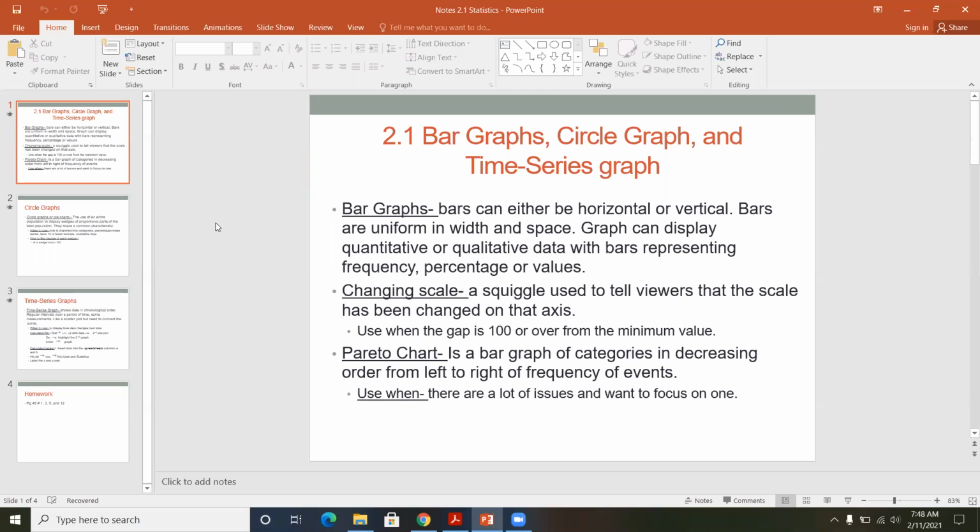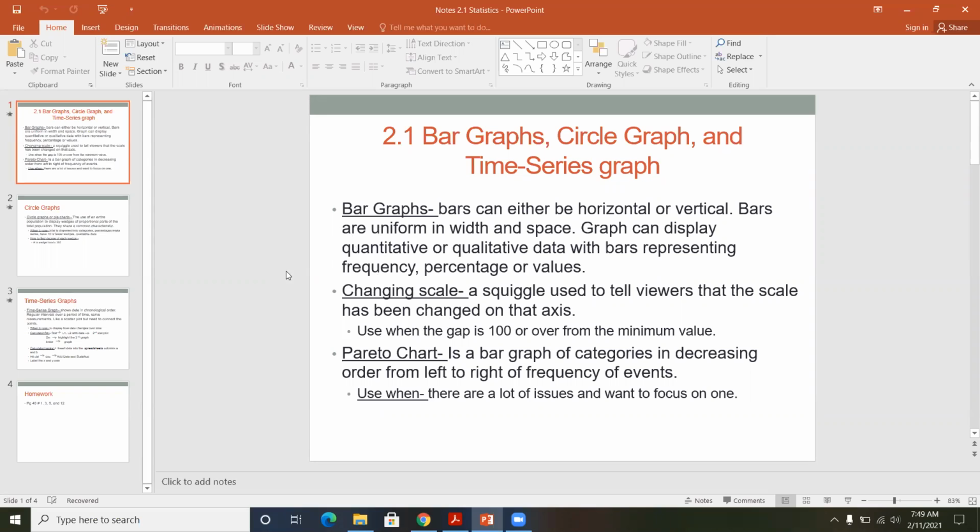The graph itself can display quantitative or qualitative data with bars representing frequency, percentages, or values. So what that means is that it could be quantitative, meaning it's an exact number, it gives you the exact output, or it could be qualitative, that maybe the bars represent an age range. And so that age range is describing the range at which 5 of those people were selected. So that's the nice freedom we have with bar graphs, is that it can either be one thing, like the number of hamsters you own, or it could be I own between 1 and 3 pets, between 4 and 6 pets, 7 or more pets, things like that.